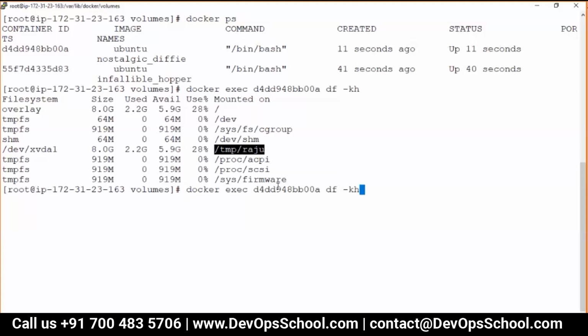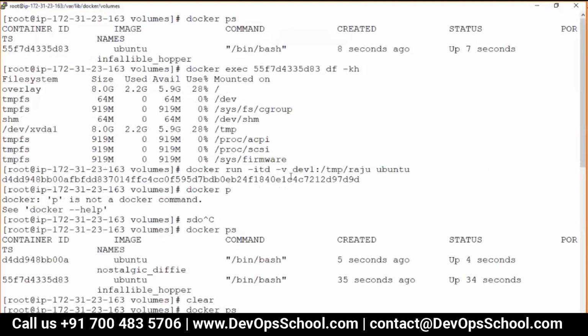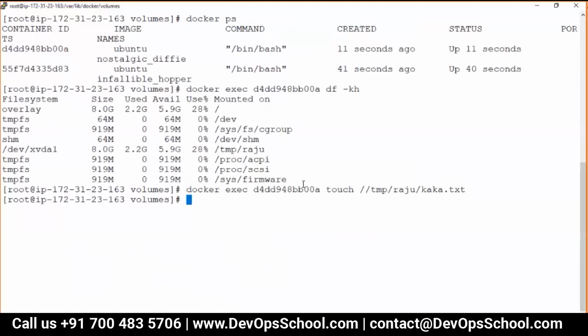So let's go ahead and do that. I'm creating some fake file using the touch command, a simple way to demo. touch /tmp/raju/kaka.txt. Remember this file which I created under the raju, which is matched with the volume dev1, and it belongs to both the containers.